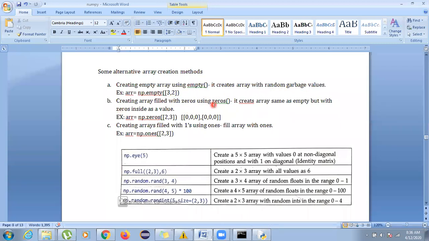There is one more function which is zeros. If you use zeros over here, then you'll get 0, 0, 0 in the specified dimensions. If you say ones, you will get 1, 1, 1 in the specified dimensions.